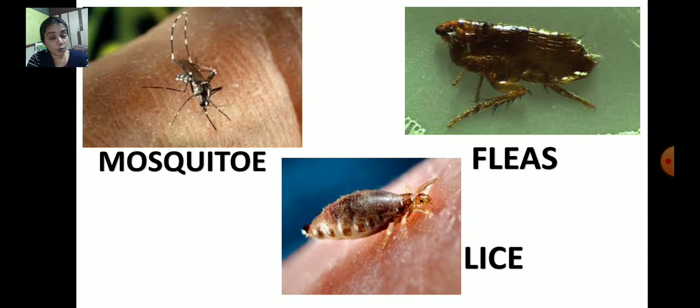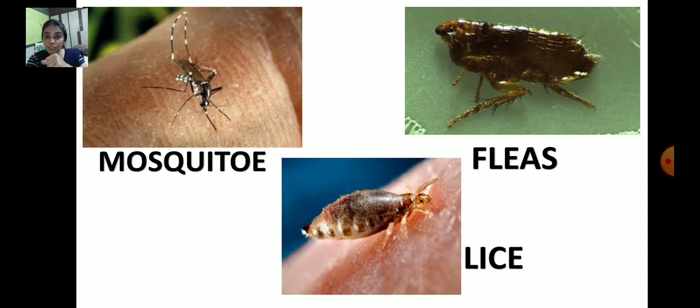Why do they live on the animal's body? To suck the blood. Some human beings have lice in their hair. Have you seen lice? What are they doing on our head? They suck the blood from our head, from our body. So mosquitoes, fleas and lice are called parasites that suck the blood of other animals.